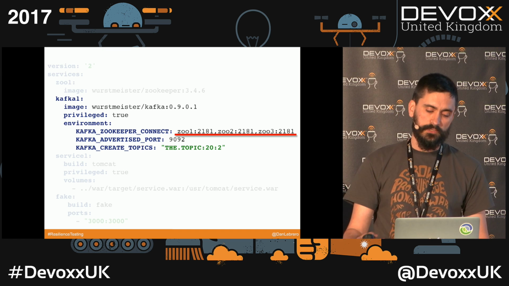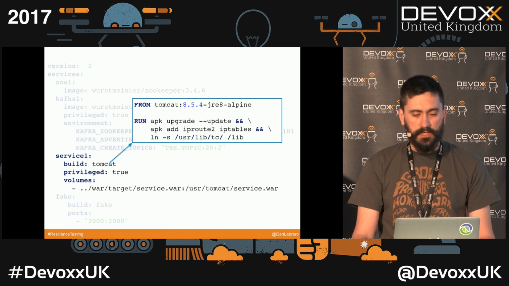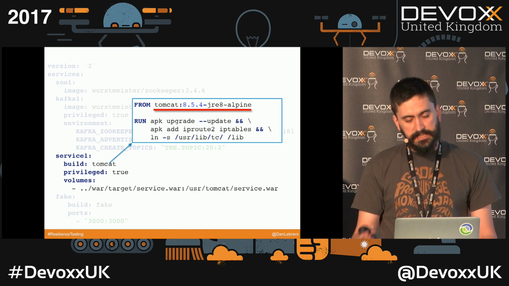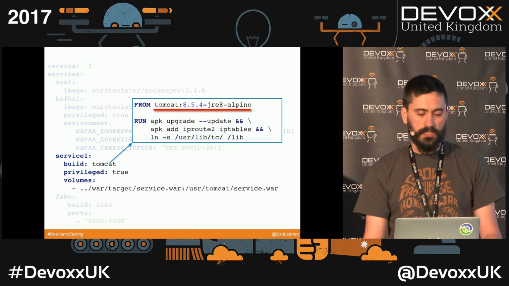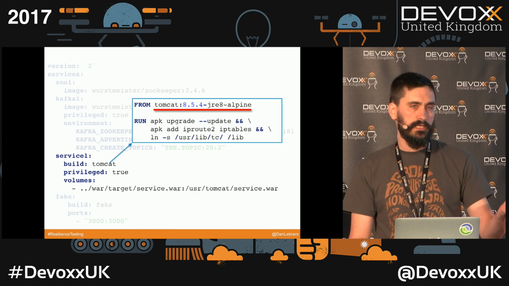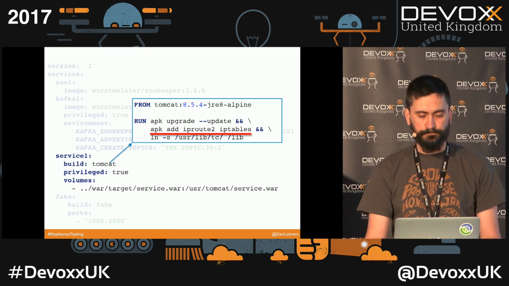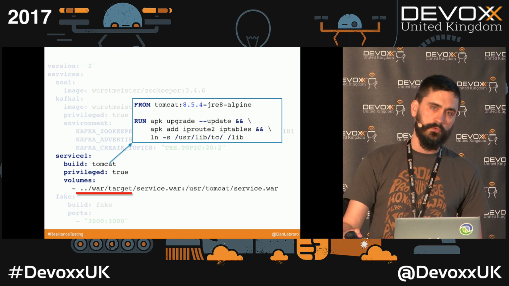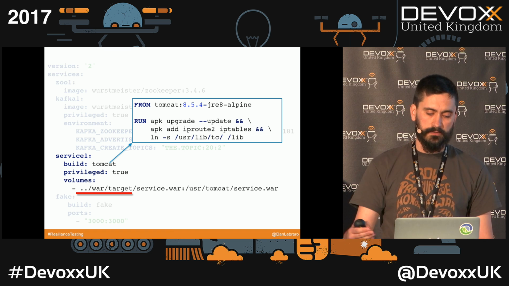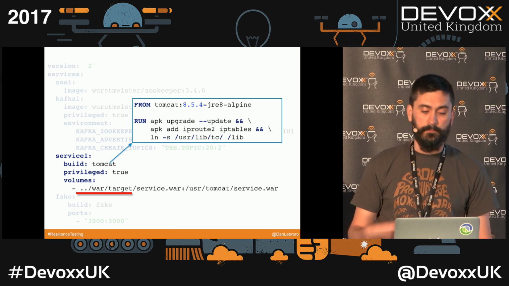This is the service that we are testing. So in this case, it's a Tomcat application. So again, in this case, we are adding a couple of things into the image from Docker Hub. So we are adding IP routes and IP tables that are the 2 tools that we are going to use to inject faults into the system. And notice that the path there of what we are deploying to that Tomcat is a relative path, and that's because we are going to be building that WAR as part of our build plan.